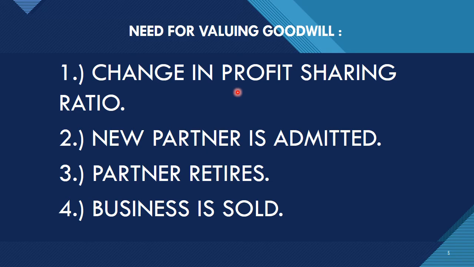Second one is when a new partner is admitted. Whenever a new partner is admitted, obviously the profit sharing ratio will be affected, because of which the goodwill has to be valued. Whenever a partner retires from the firm, the remaining partners have to share the profit among themselves only. So in that case also, goodwill has to be calculated, so that how much is to be given to the retiring partner can be calculated, and what will be continued by the remaining partners can be calculated.